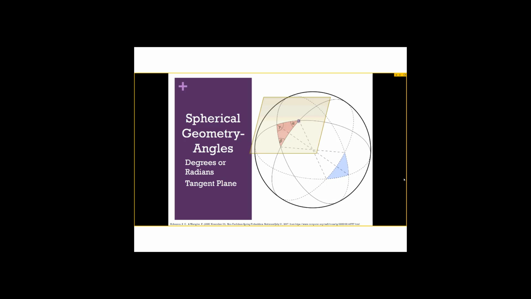Instead, we have to create a tangent plane to the angle at a point. So say we're measuring angle alpha. We put the point on the vertex C of angle alpha and create a plane that's tangent to the sphere at that point. Then we draw the line that's related to the line of the angle and measure the angle in between those two lines and call it the spherical angle alpha.